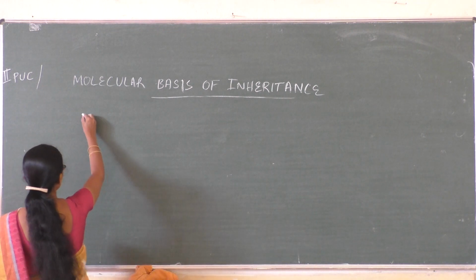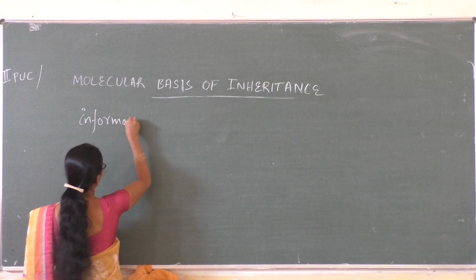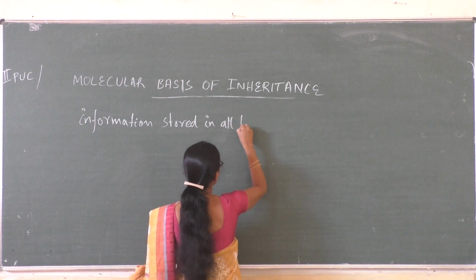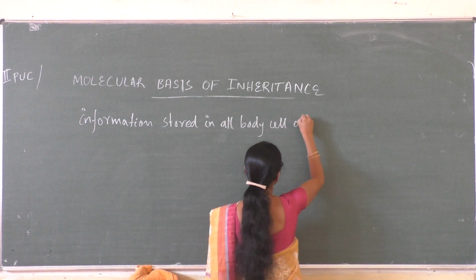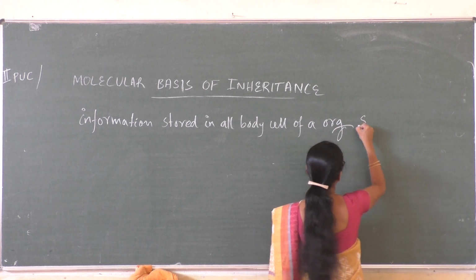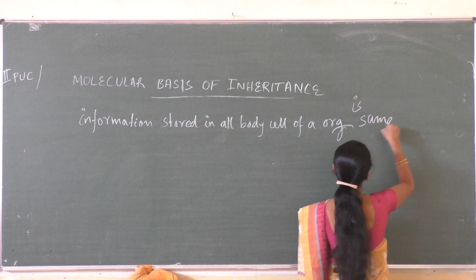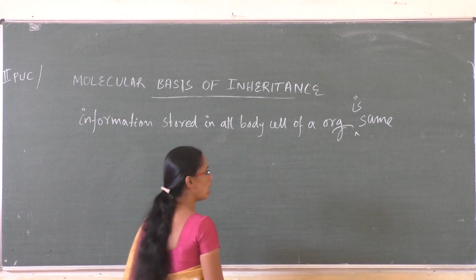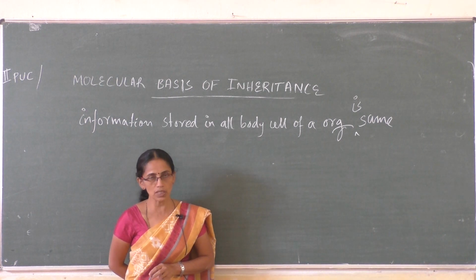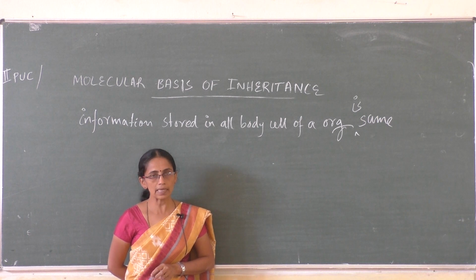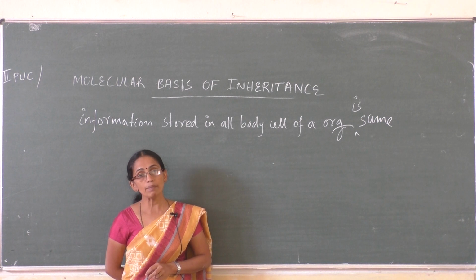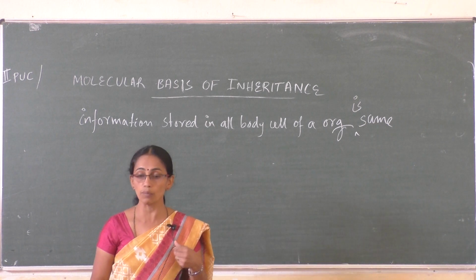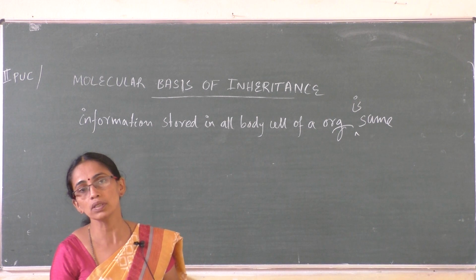the information stored in all body cells of an organism is the same. Now, how is a kitten produced? Sexual reproduction by the fusion of gametes. The male cat and female cat produce gametes. The gametes produced by the male cat and the female cat contain information about the cat only, not about the dog. That's why a cat gives birth to kittens.